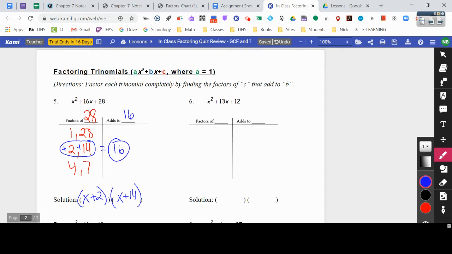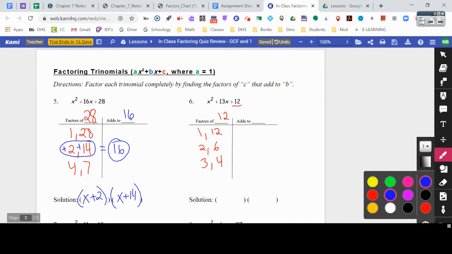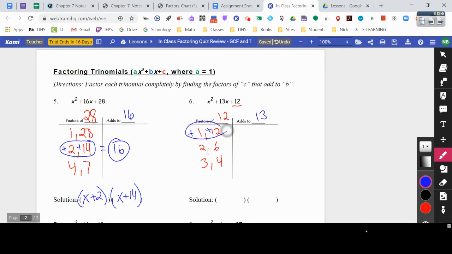All right, let's look at example 6 here. We got x squared plus 13x plus 12. Again, I want to find factors of 12 because that is my last number, my c value, right? So again, 1 times 12, 2 times 6, and 3 times 4 all give me 12. All right, so now I'm looking out of these three pairs, right? Which one adds to a positive 13? Well, the only one to add to a positive 13 is a positive 1 and a positive 12. That gives me my 13. All right, so now that I know I'm dealing with 1 and 12, x plus 1 times x plus 12.